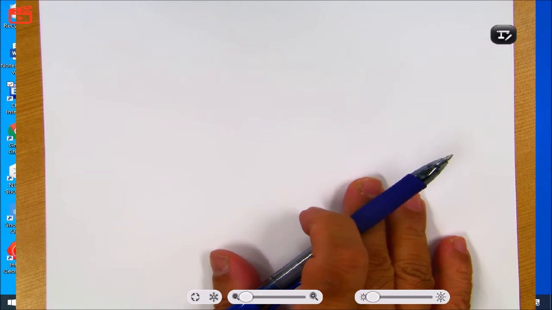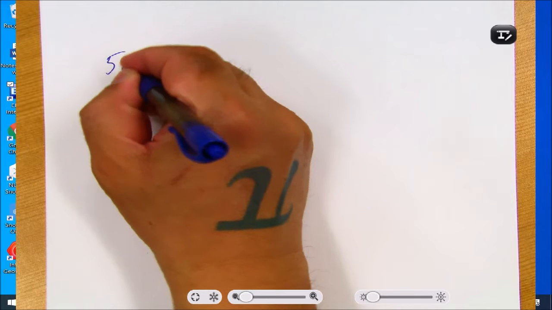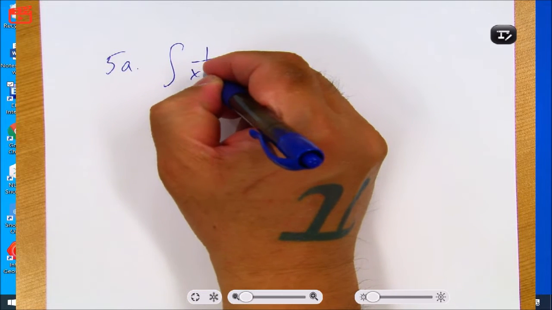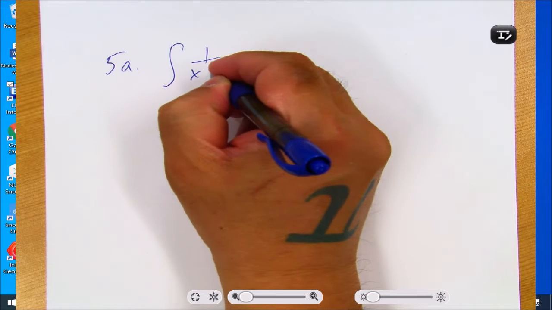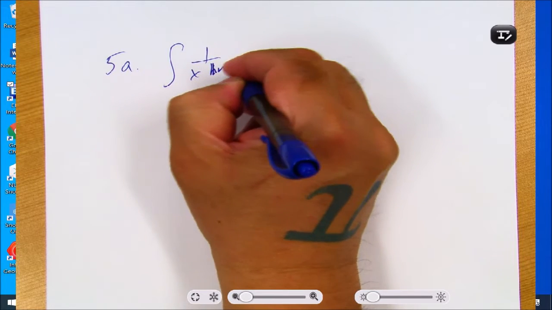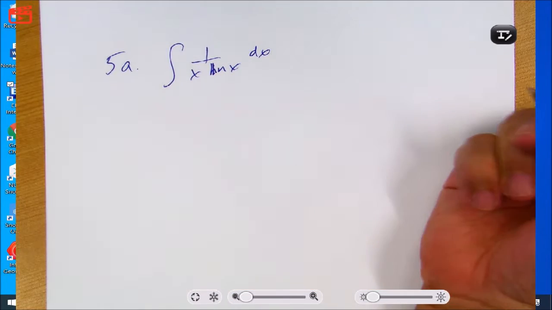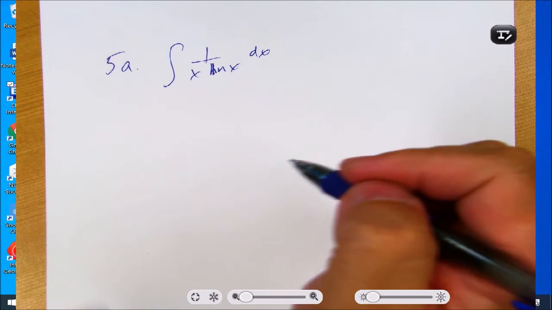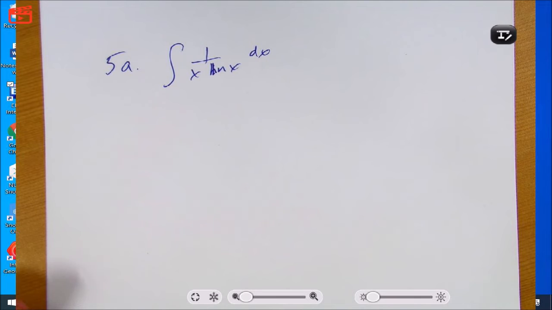I'm doing example 5. So it's 5a, the integral of 1 over x, natural log of x. All right, here's the bad news. There's almost guaranteed one of these, either A or B, on the AP exam. They like this question because they think it's clever.